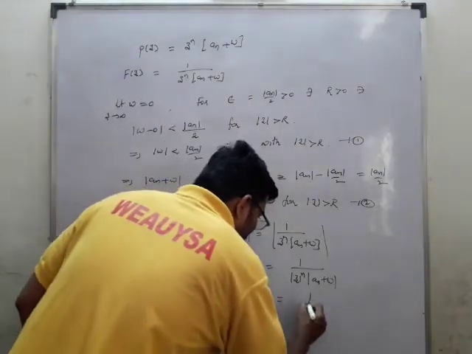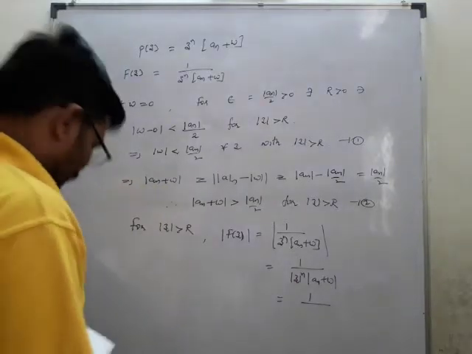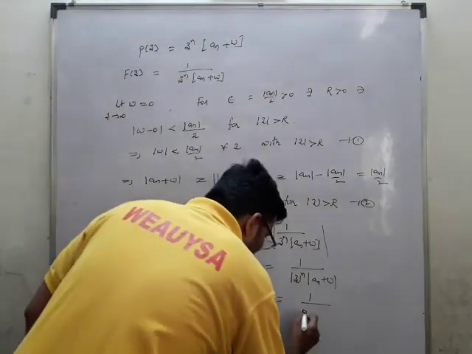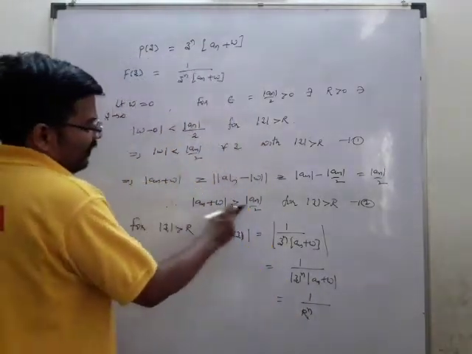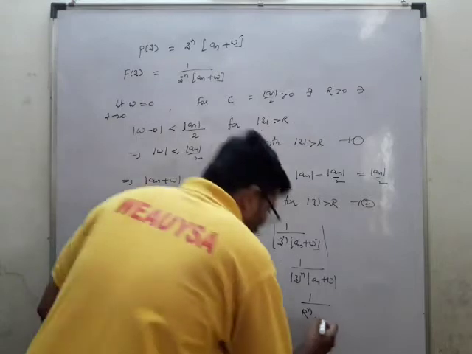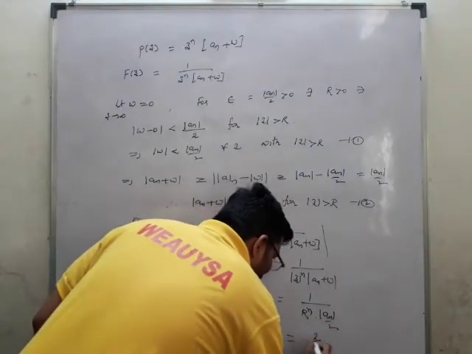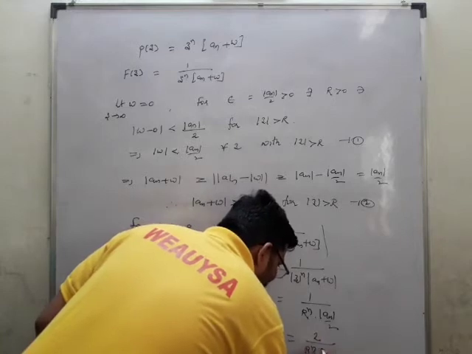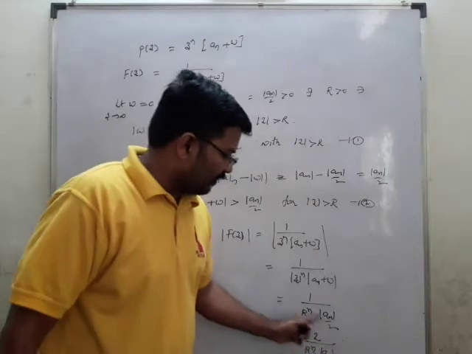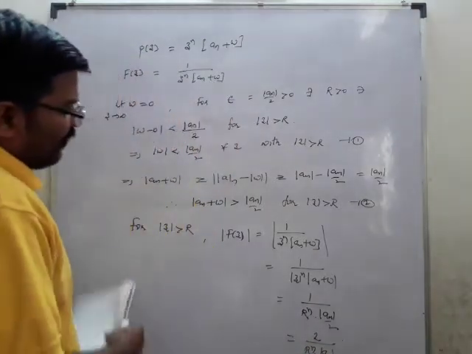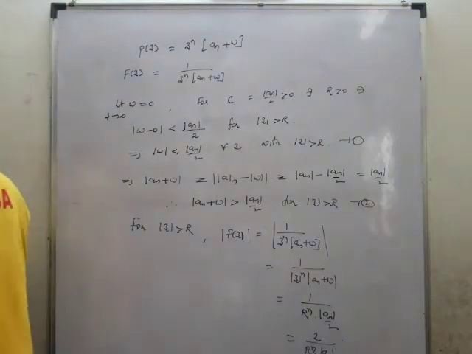Now this is 1 by mod z power n, where mod z is greater than r. So I may write this as less than 1 by r power n, and mod a n plus w is greater than mod a n by 2. So I may write it as 1 by r power n into mod a n by 2, that is equal to 2 by r power n into mod a n. Now this is how we got the calculation.